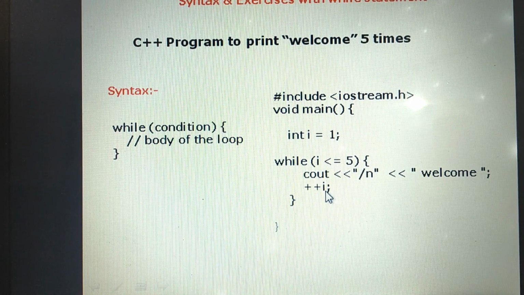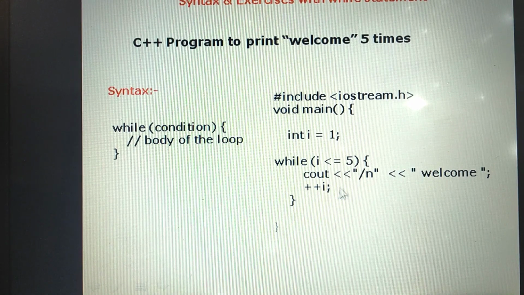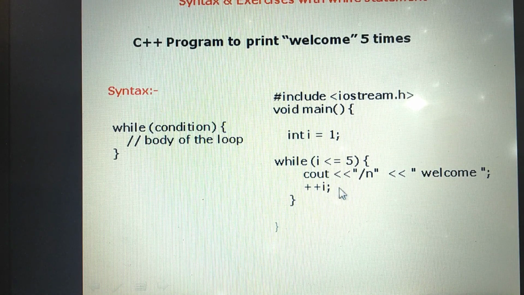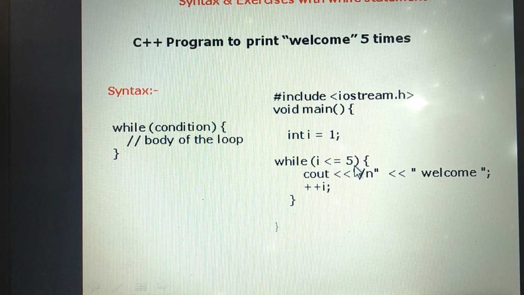That is to increment the looping variable by 1. Plus plus I means I is equal to I plus 1, incremented by 1. After executing the test expression, again it will check the condition, whether the value of I is less than or equal to 5. Now what is the value of I? 2. 2 is less than 5. Again, this second time the statement will execute.